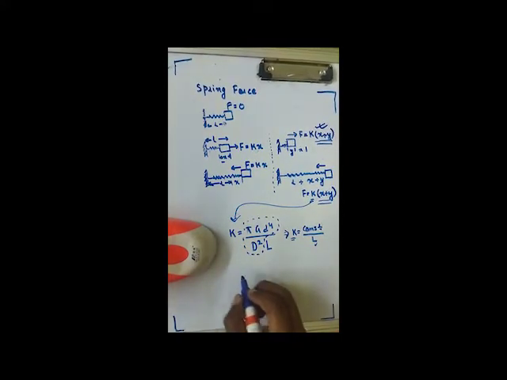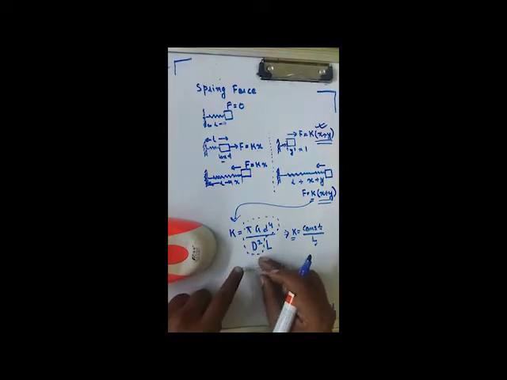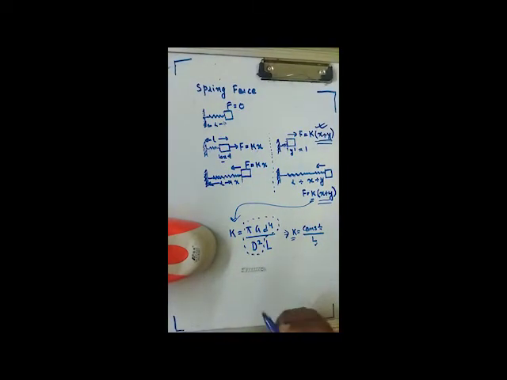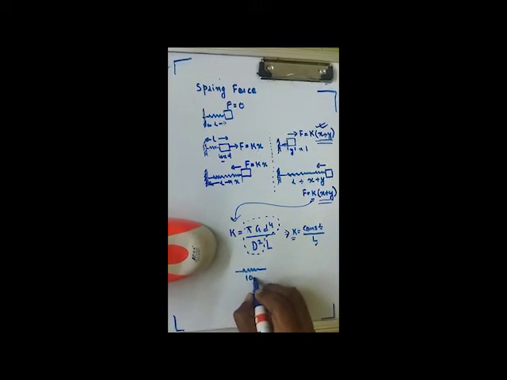Suppose a spring of length L. Suppose this was 10 millimeter. This is not actually 10 millimeter, but suppose this spring was 10 millimeter.